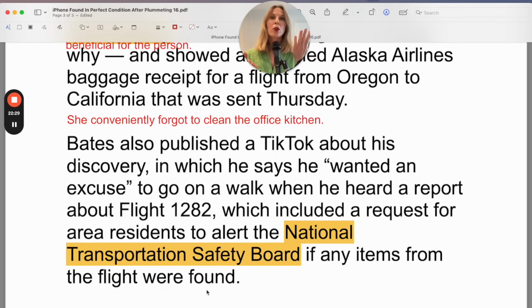He saw this alert from this government body saying, please help us locate any items. So he saw that as an excuse to go on a walk. So in this case, the excuse is the reason why. So let's say he's working and he wanted to go on a walk, but he's working, so he shouldn't. He should work. But then he saw this alert. So now he has an excuse. He has a reason why he should go on a walk. I wrote that for you.